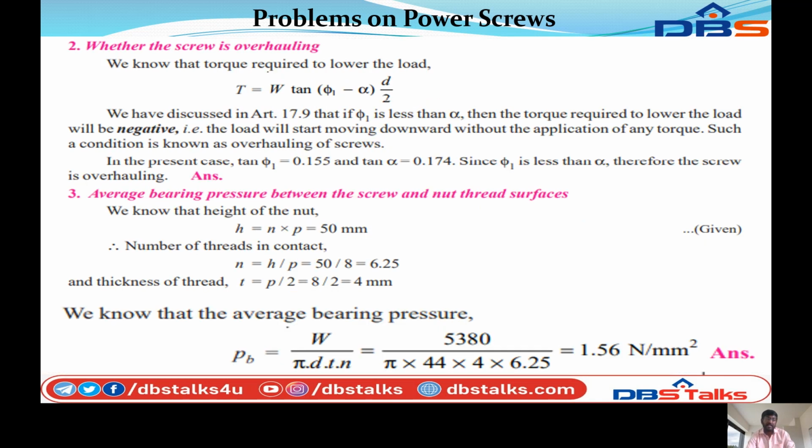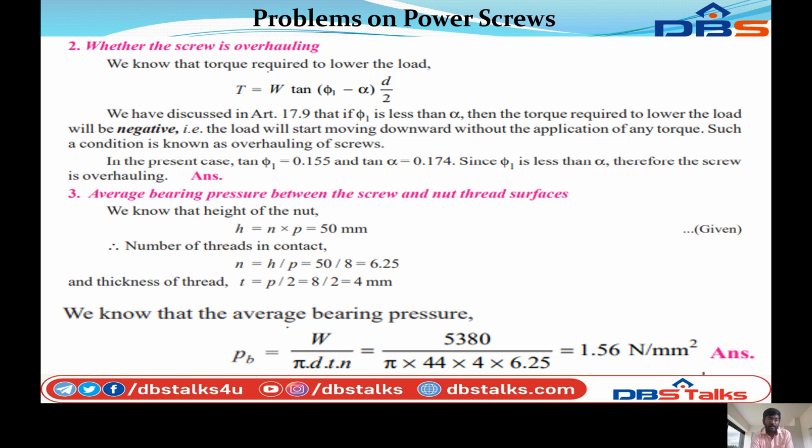So next we can calculate whether the screw is overhauling. We know that the torque required to lower the load, T is equal to W tan phi1 minus alpha into D by 2. We have discussed in article 17.9 that if phi1 is less than alpha, then the torque required to lower the load will be negligible.